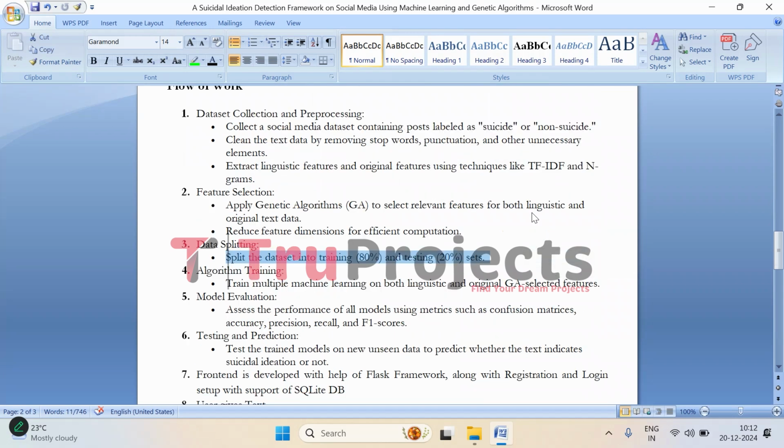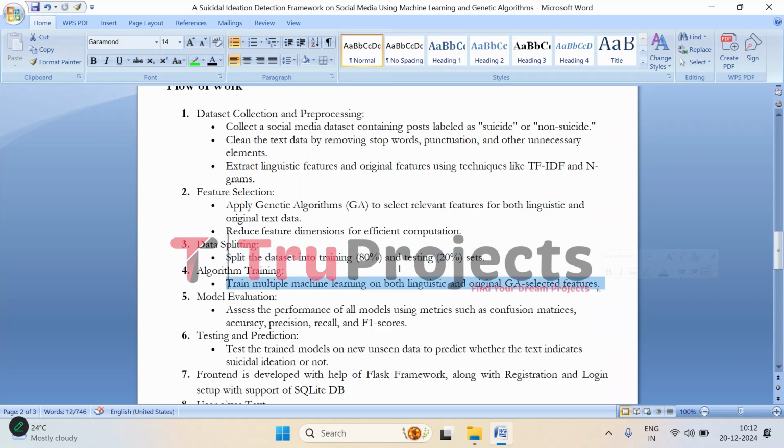Then comes the data splitting part. Once we have our data set and selected features, we split the data into two parts. The training set is 80% and the testing set is 20%. The training set is used to teach the machine learning model how to recognize suicidal ideation, while the testing set will help us to evaluate how well the model performs on new unseen data.